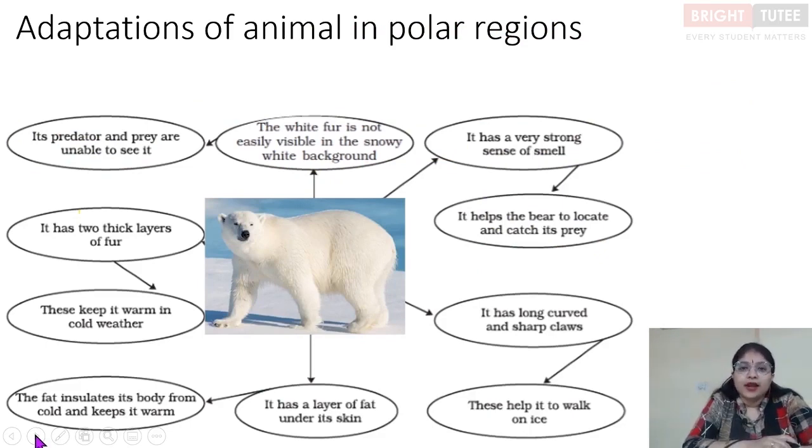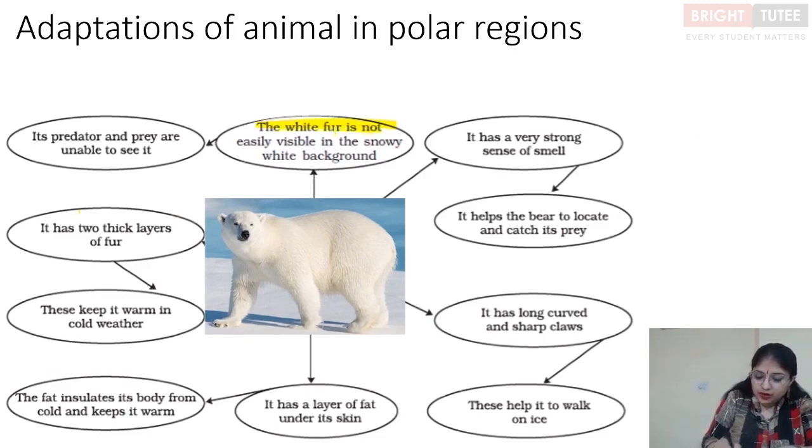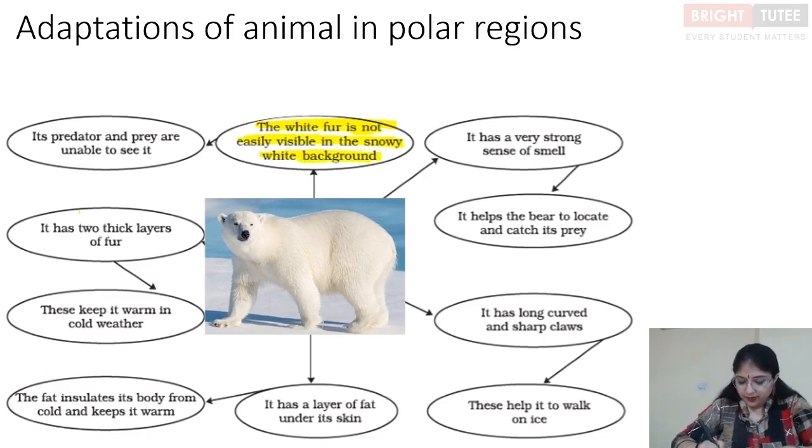The polar bear is a type of bear which stays in the polar regions. One of the very important features that we see is the white fur, which is not easily visible against the snowy white background. As you can see, this particular bear is white in color, and it blends well with the snowy environment. Other bear species are usually brown or black in color.